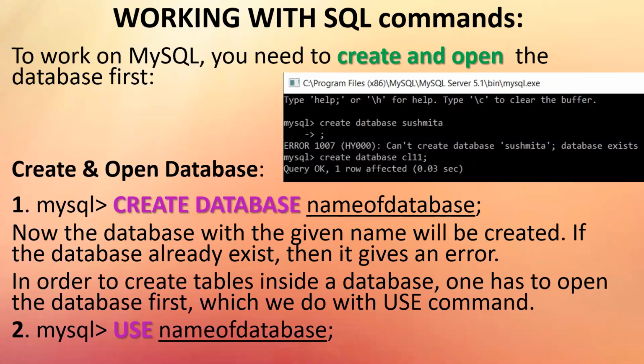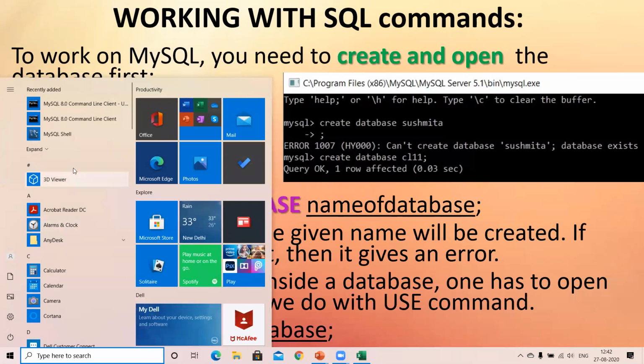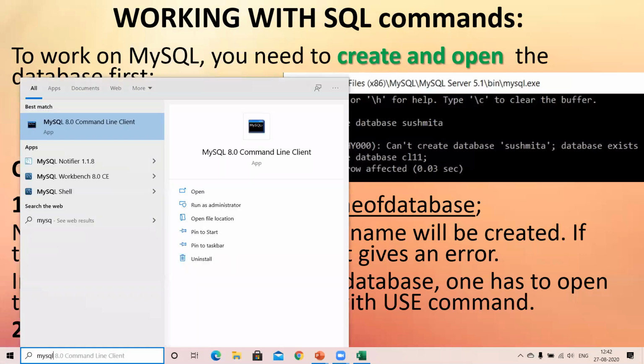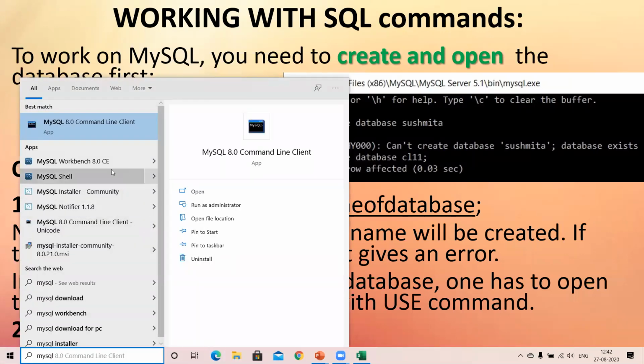If I just try to show it to you, once it is installed, in your start button, when you type MySQL, there will be a full folder with a lot of things, because MySQL installation includes a lot of things. This is the installer, which also got picked up because I've just written MySQL. It's actually this that you have to pick to work with MySQL commands: MySQL, whatever version you're working with, command line client. This is the latest version, but we can have an older version also. That's not a problem. It doesn't really affect the commands much. So MySQL 8.0 command line client. This is the option you have to choose.